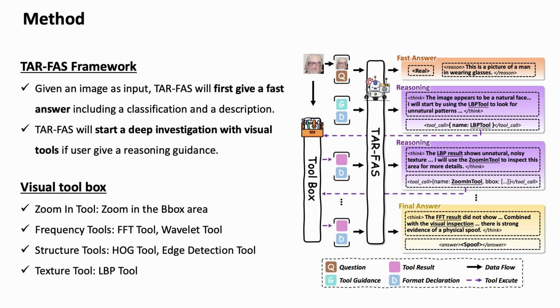The toolbox includes several complementary operators. The zoom-in tool focuses on local facial regions. The frequency tools, including FFT and wavelet, help detect artifacts from screens or printed media. The structure tools, such as HOG and edge detection, capture unnatural contours and boundaries. The texture tool, LBP, analyzes local texture irregularities. By combining these tools, TAR-FAS can inspect subtle evidence that is difficult for a standard MLLM to perceive directly.